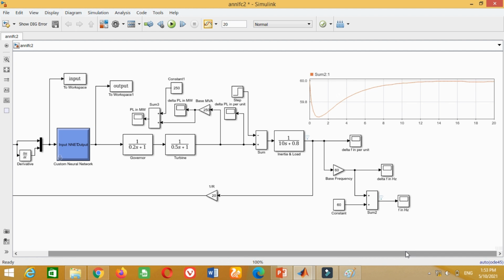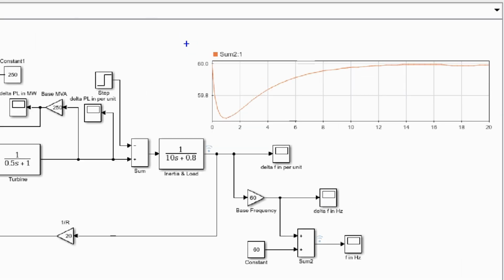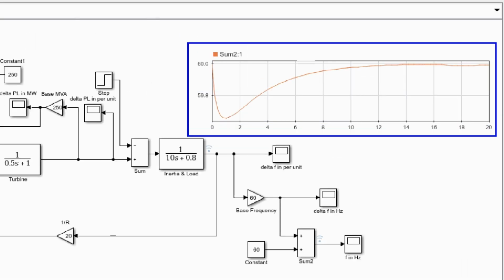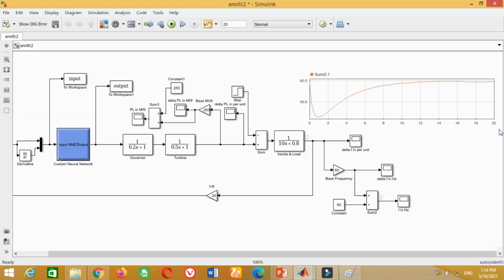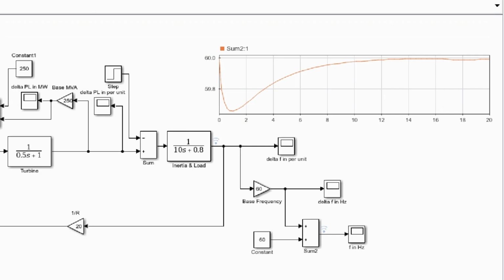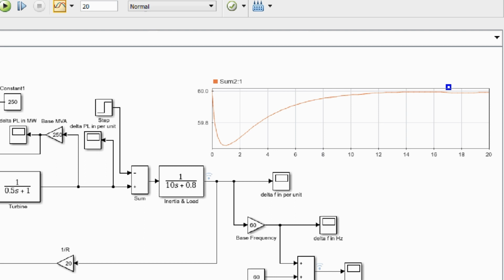You can see the artificial neural network based controller has successfully provided the desired output voltage. It may be noted that the voltage has some variations at this point. Therefore, if you want to train it again, you can train it in order to get further improved response. Otherwise, this response is also acceptable.